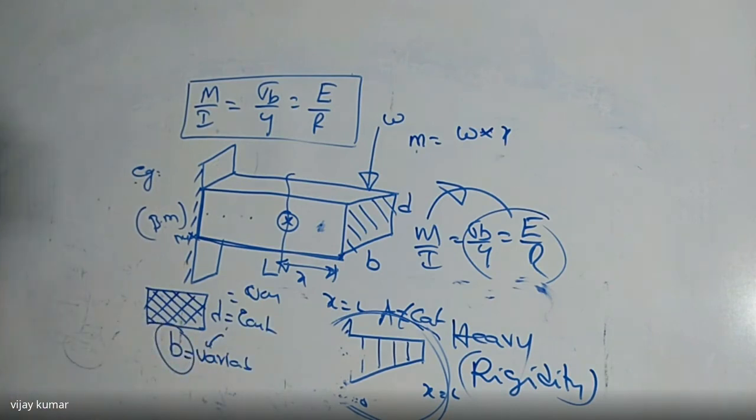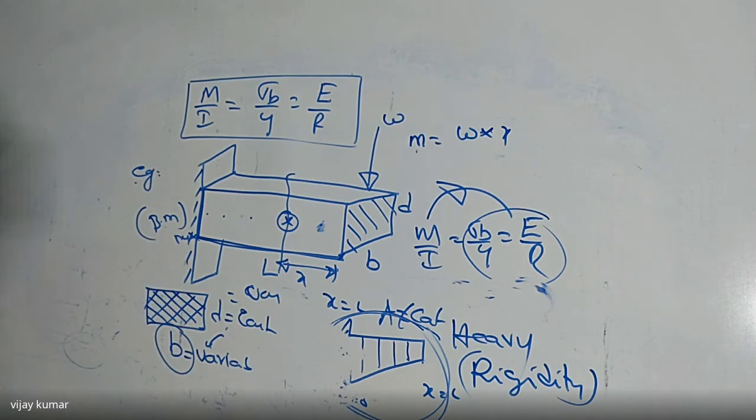So only two possibilities are here to change the area of cross section of the beam for heavy loads, which is designed on the basis of rigidity.